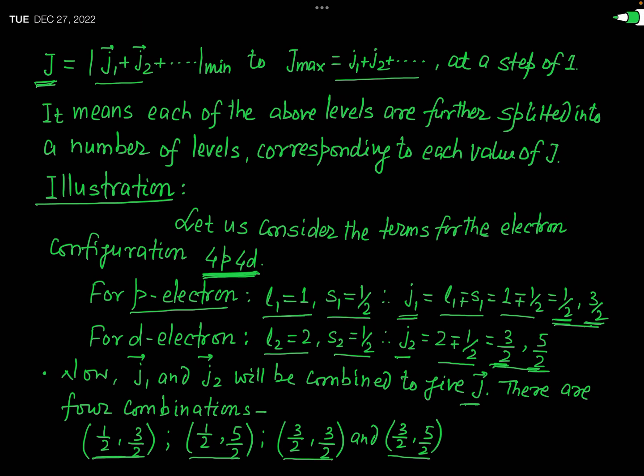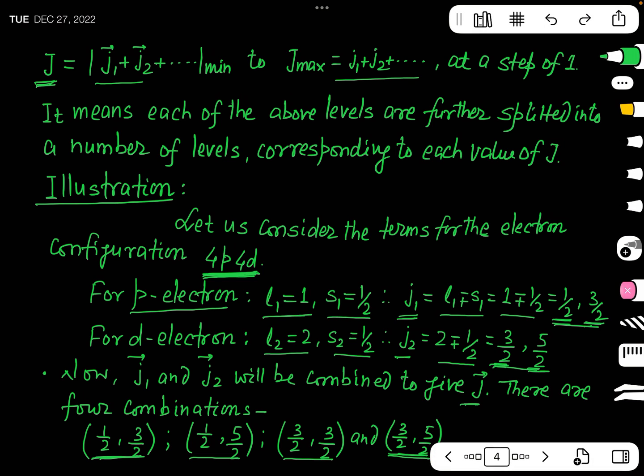So in these 4 combinations, the first combination, 1 by 2, 3 by 2, will be the lowest energy level, and the combination 3 by 2 and 5 by 2 will be the highest energy level.